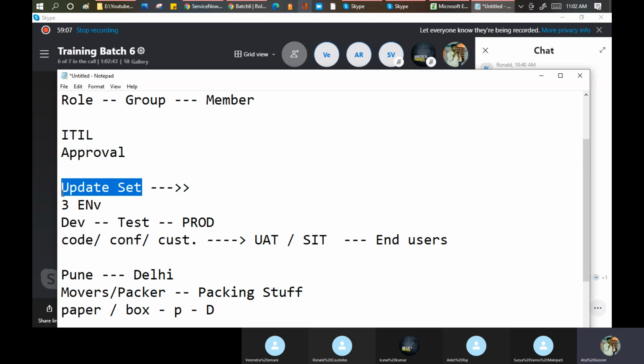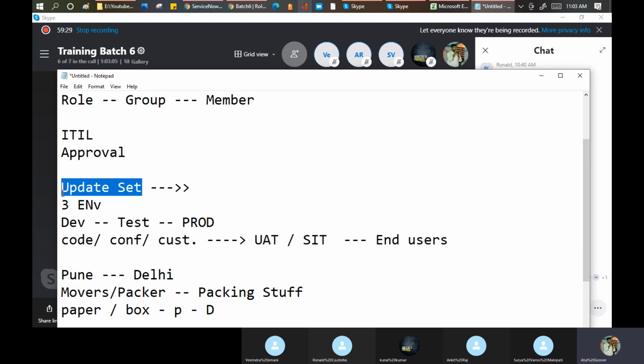Update set means a place, a container which contains all kinds of your configuration changes, your code changes, your custom changes. I'm saying only changes, not the data. I'm not talking about the data. Data move नहीं होता update sets में. Data मतलब user data, group data ये move नहीं होता.